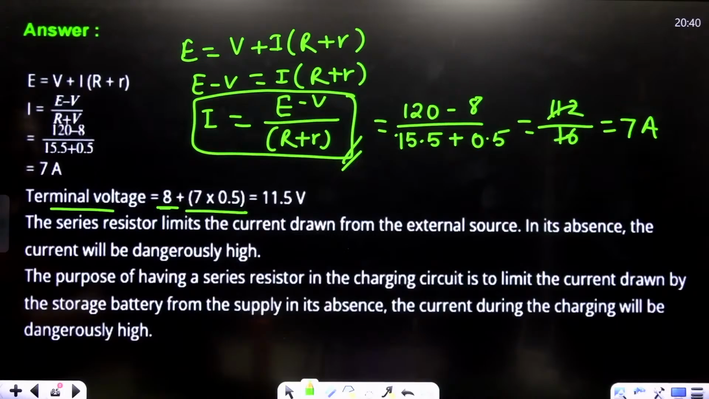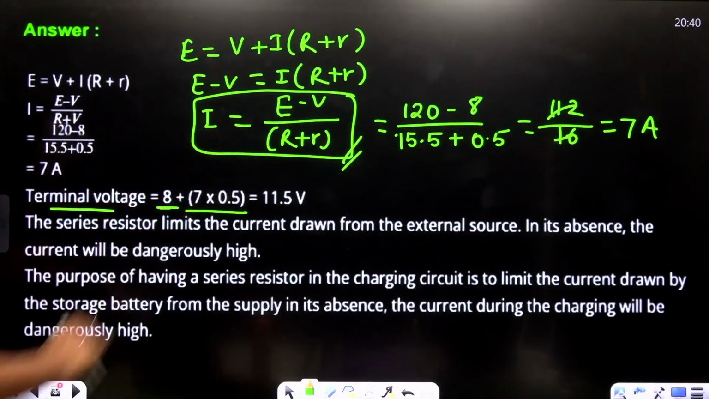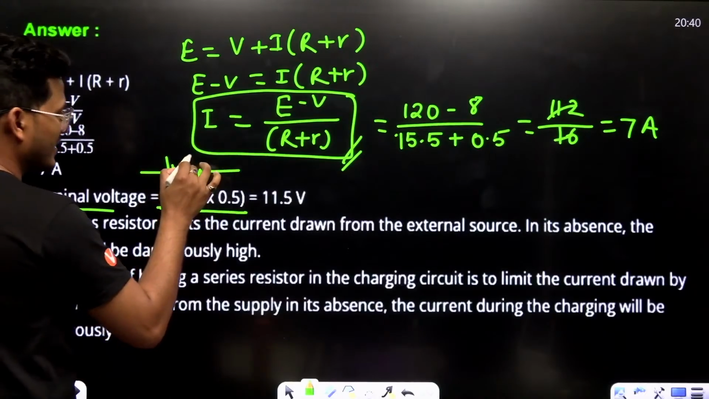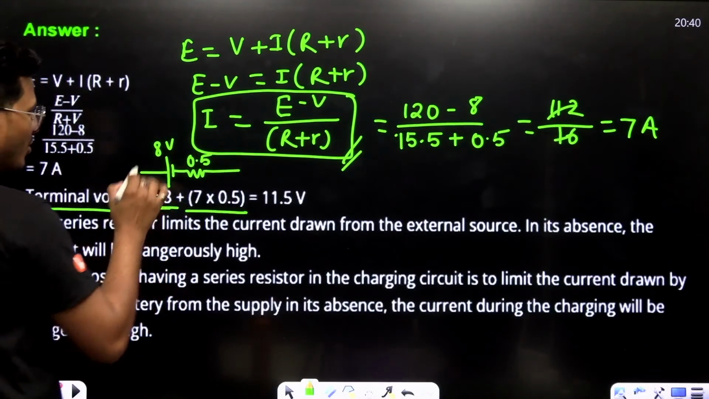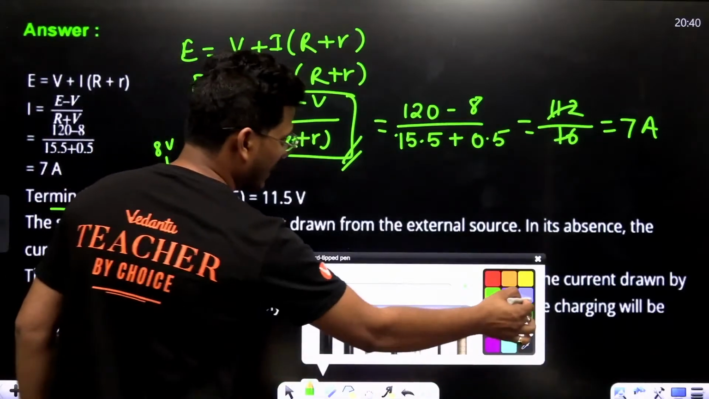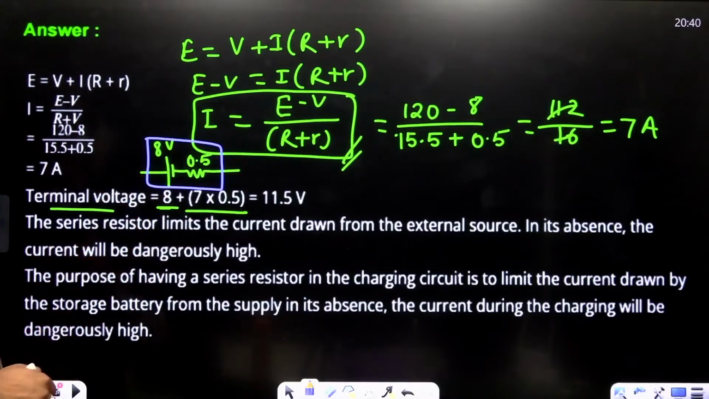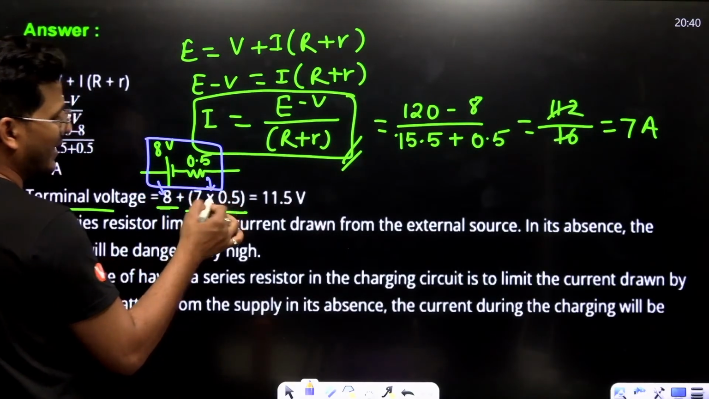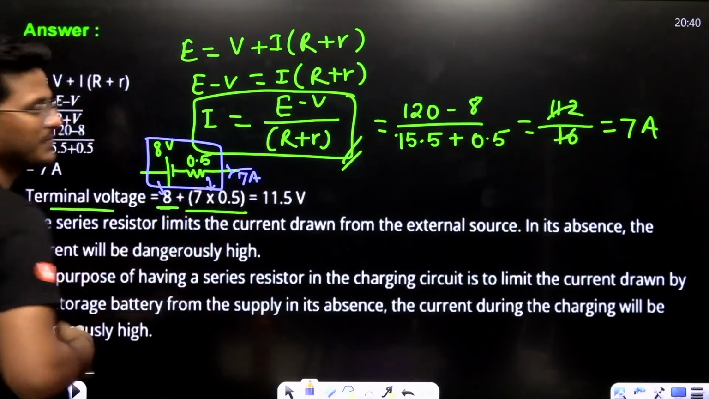8 is the potential, and 7 is the current. The internal resistance of the battery is 0.5 and its EMF is 8 volt. So for the terminal potential, we calculate the potential across this combination: this is 8 volt and this is 7 into 0.5, with 7 ampere current flowing from here.